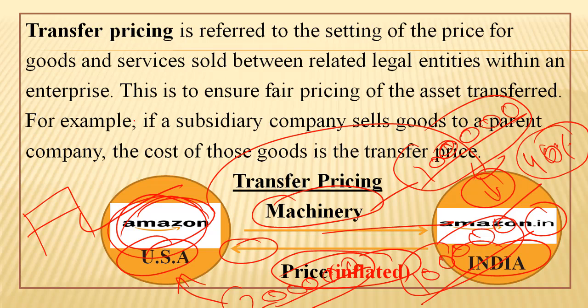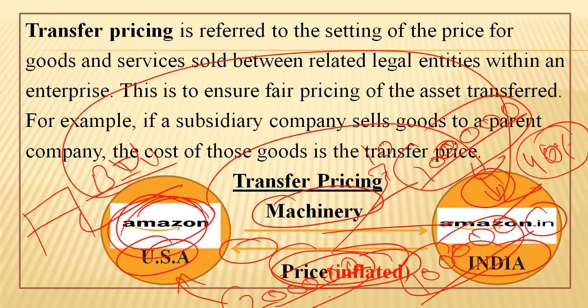Suppose this Amazon is registered in the British Virgin Islands, not in the USA. This is the best way. They will get the same item, which is available in the global market for just 1 lakh rupees, for 2 lakh rupees. And in a way, they have sent more money to the British Virgin Islands. This is Indian money, and it will come back. This is called round tripping, to be invested back again in India's share market via foreign institutional investors or via other mechanisms.